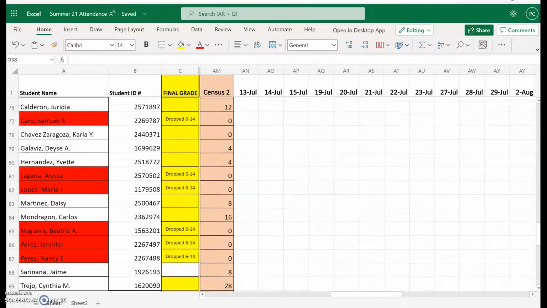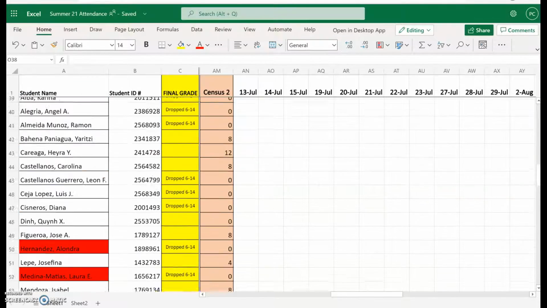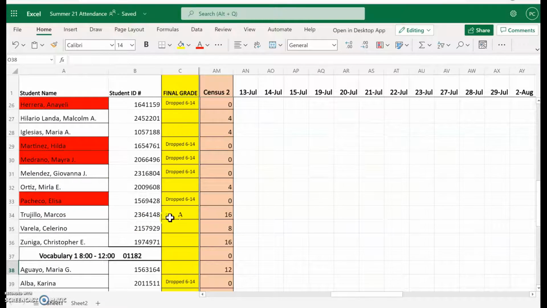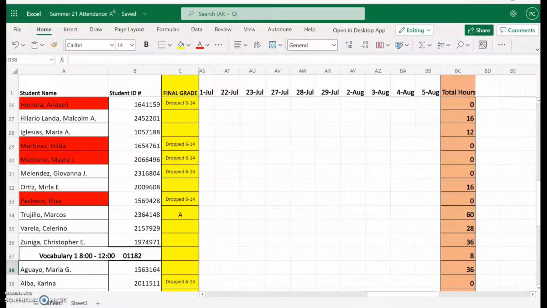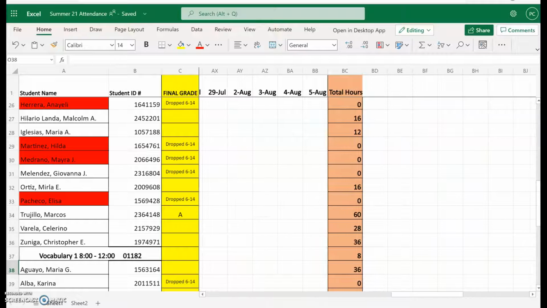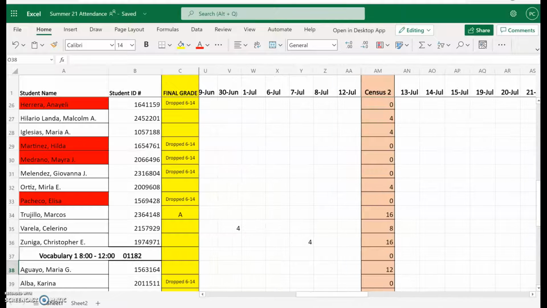Let's see if I can find one. So for example, if we have a grade here, letter A, he will obviously not be dropped. He has hours for Census 2, but on July 14th, we can final grade him and he will be out of the class. We're going to continue to keep attendance for the rest of the semester, and we'll use the total hours to give to the CASAS people. So continue to keep doing the attendance.